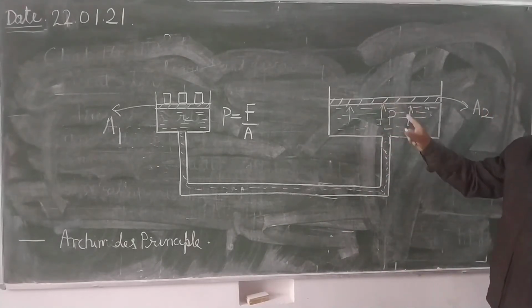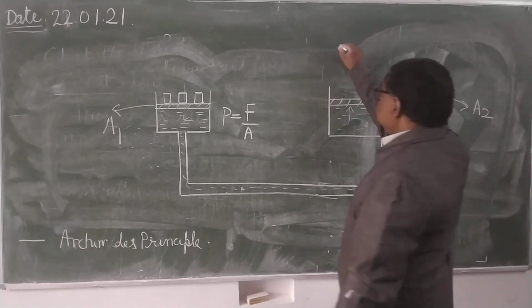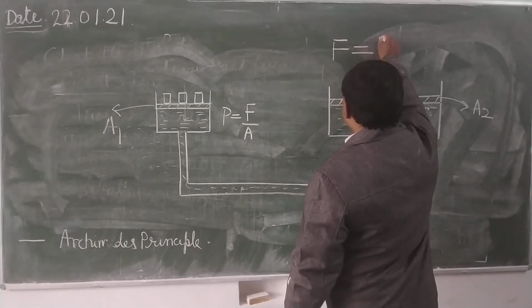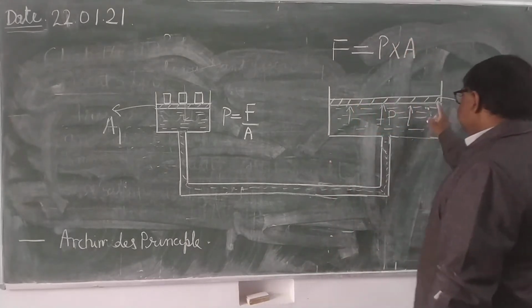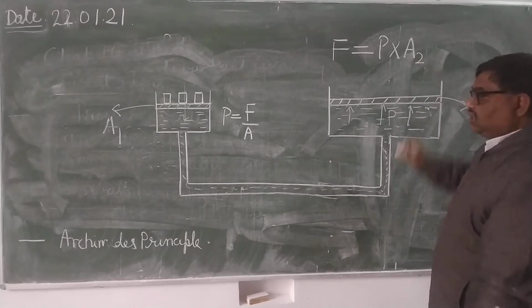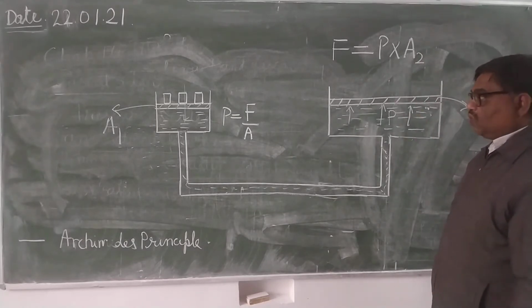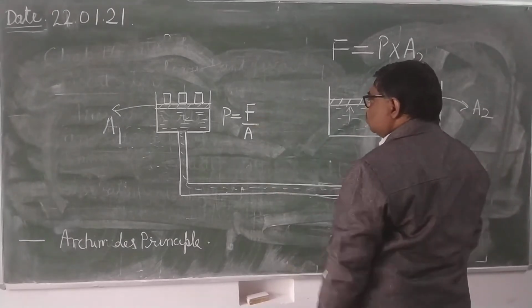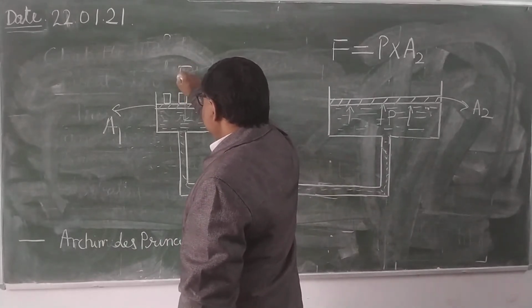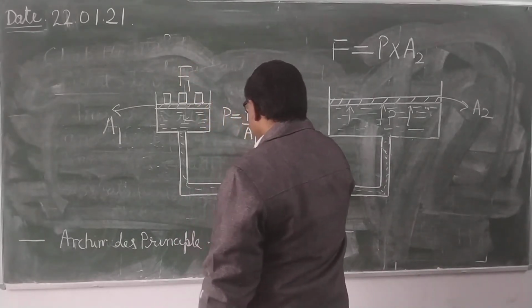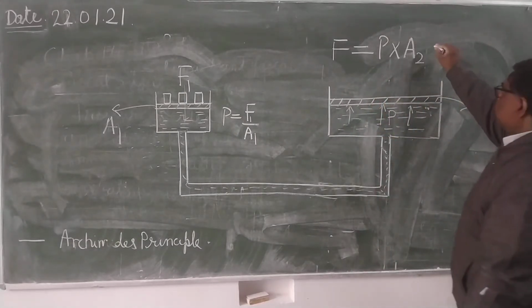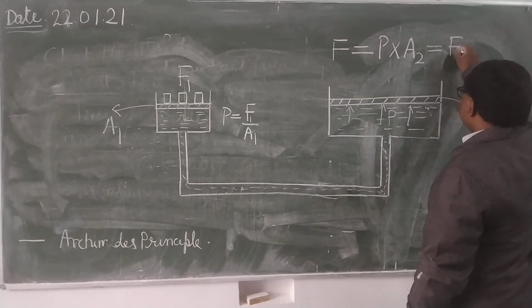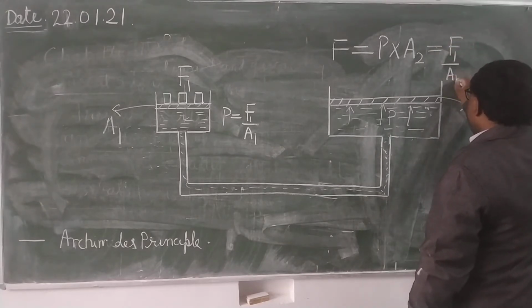So how much will be the force here? What will be the force? Force equals pressure into area. What is the area? Area is A2. What is pressure here? It is equal to, you can say, F1 upon A1. So in place of P, you write down F1 upon A1 into A2.